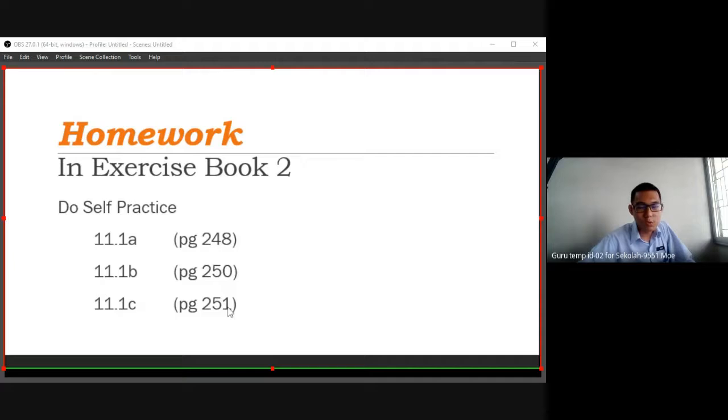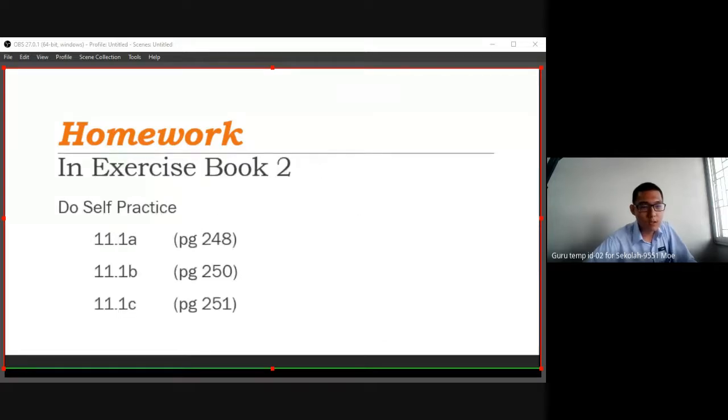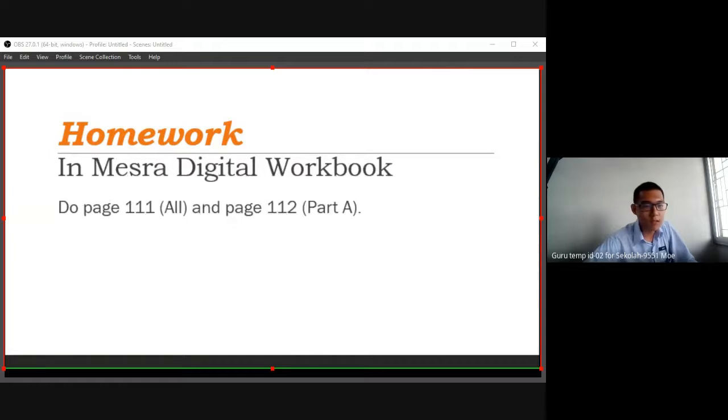You write down the numbers, the question and the answer, both, not only one. Next, for the Mestra Digital workbook, you just need to do page 111 for all and page 112 for part A only. So these two homework for you: Extra Exercise Book 2 and the Mestra Digital workbook.